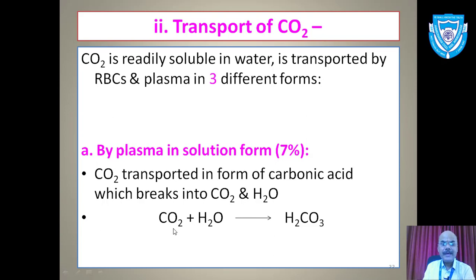Here, what happens is, as soon as the carbon dioxide and water are given out from the cell, they will react to form a weak acid, we call it carbonic acid, and this will be carried with the help of plasma up to the lung, where it will again break and release carbon dioxide and water. So remember, only 7% of carbon dioxide will be carried in the form of solution dissolved in plasma.